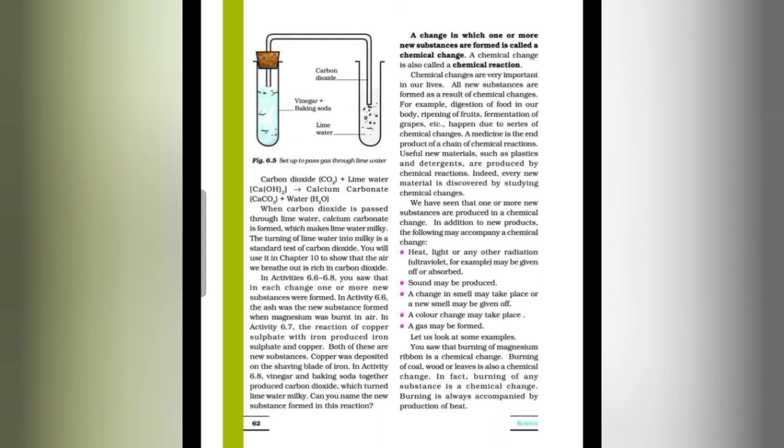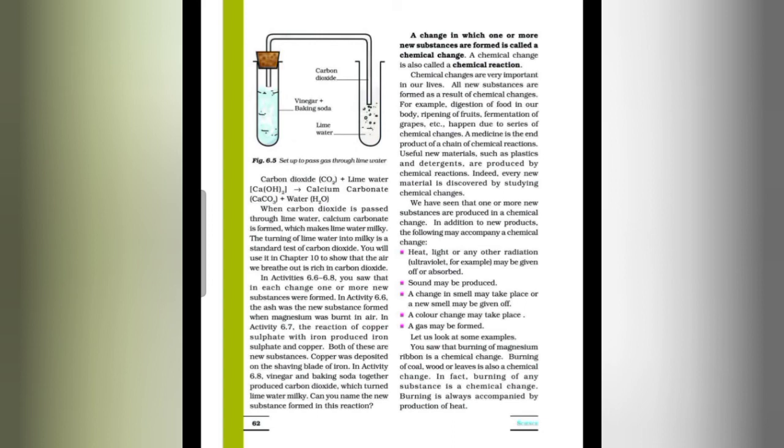So all of these are chemical changes. The process by which one or more substances transform into new substances having entirely different properties from the original substances is called a chemical reaction. Thus a chemical reaction occurs during a chemical change.